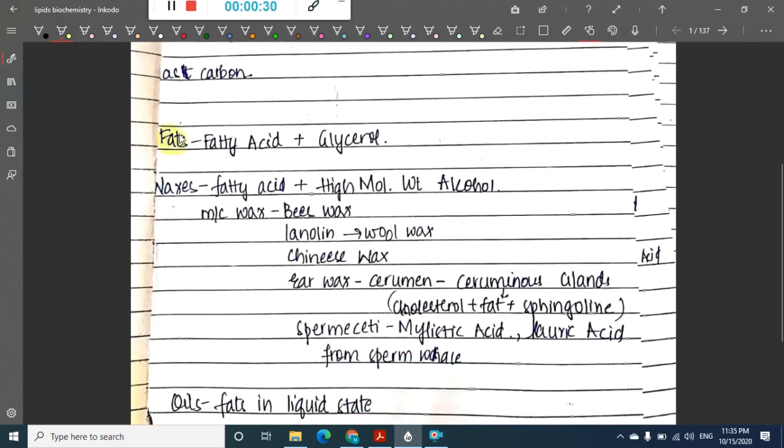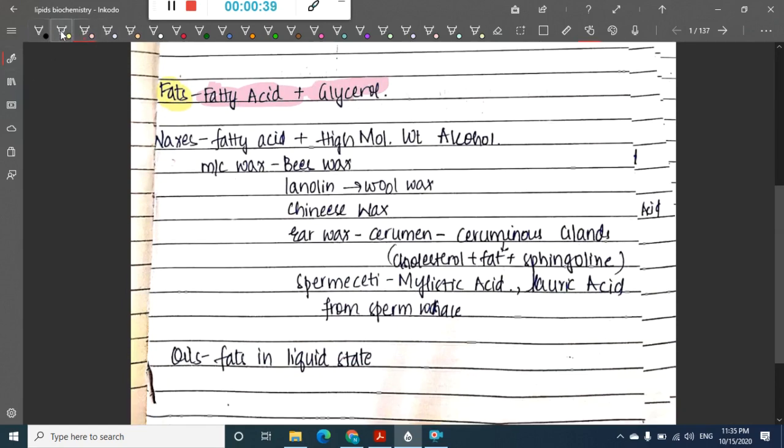The fats contain fatty acids and glycerol. Fats contain two things, one fatty acids and glycerol. So, what are waxes? Waxes are fatty acids with high molecular weight alcohol. The most common wax which is available is bee wax, and we have something called as linolene, which is nothing but wool wax.